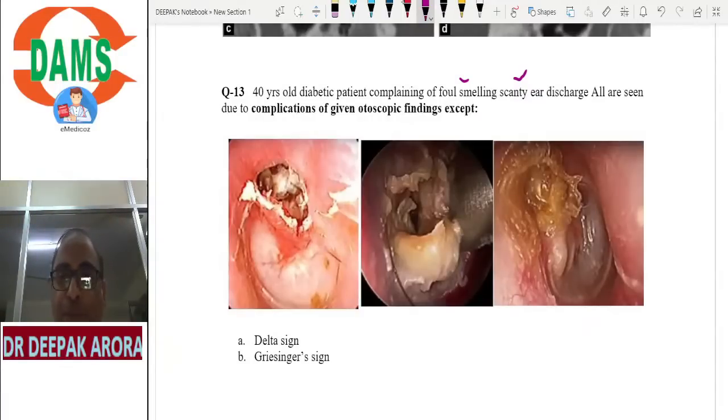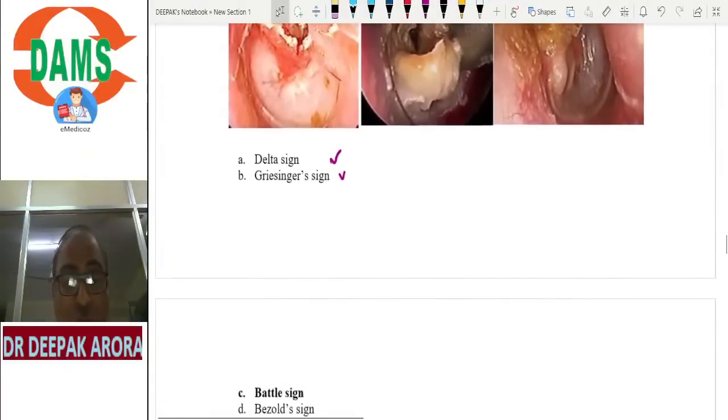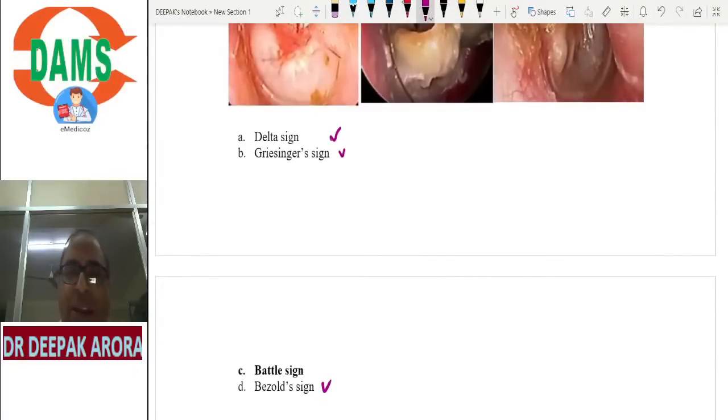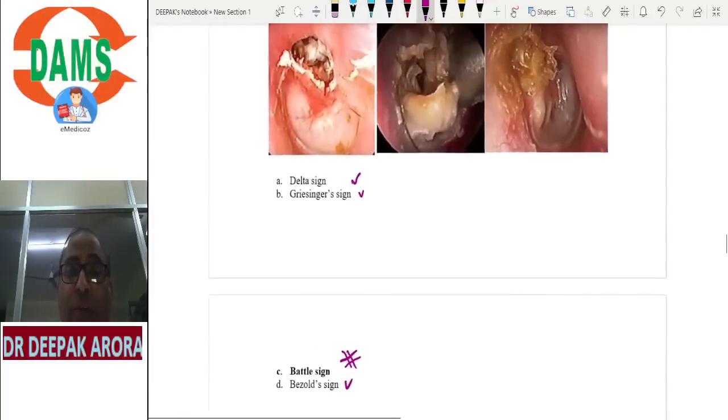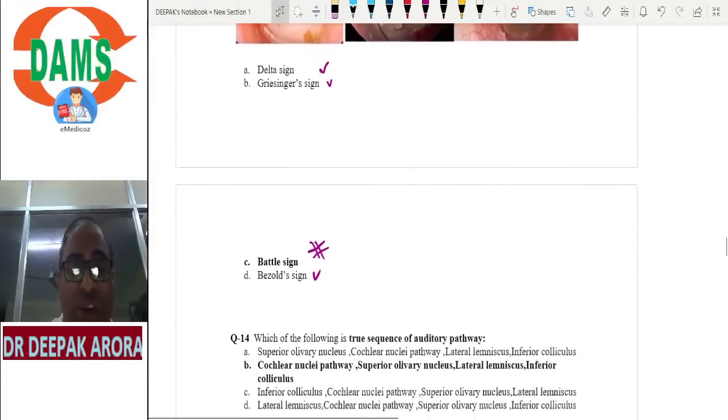So delta sign, empty delta sign, Griesinger sign, these are features of lateral sinus thrombosis. Bezold sign, Bezold abscess, Battle sign. Anyone who can tell me Battle sign is seen in? Battle sign is for fracture. If there is a fracture in the lower part of the skull, you can have ecchymosis below the mastoid. That is known as Battle sign. It is for trauma, not for unsafe ear. So that is the sign not related. All the important findings and complications of lateral sinus thrombophlebitis, all the important signs should be on your tips.